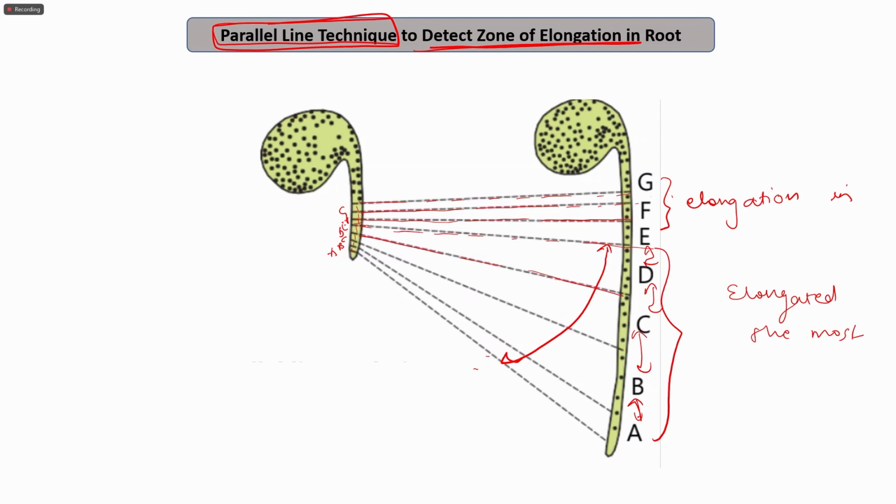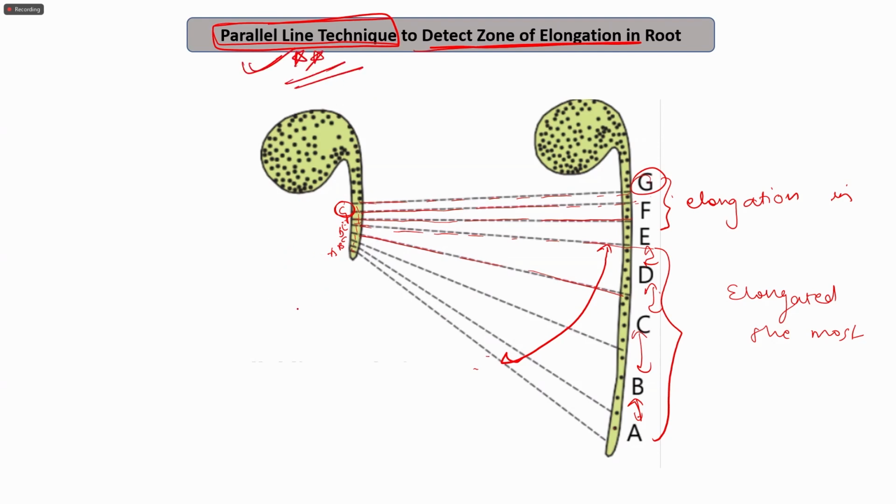So zone of elongation. So this is defined by the parallel line technique, where we initially mark these zones as A, B, C, D, E, F, G, and then after a certain period of growth, we draw the parallel lines to the corresponding same zones. We will see that there are certain zones that have undergone the elongation, therefore depicting the zone of elongation. So this zone of elongation can be detected by this technique, which is known as the parallel line technique.